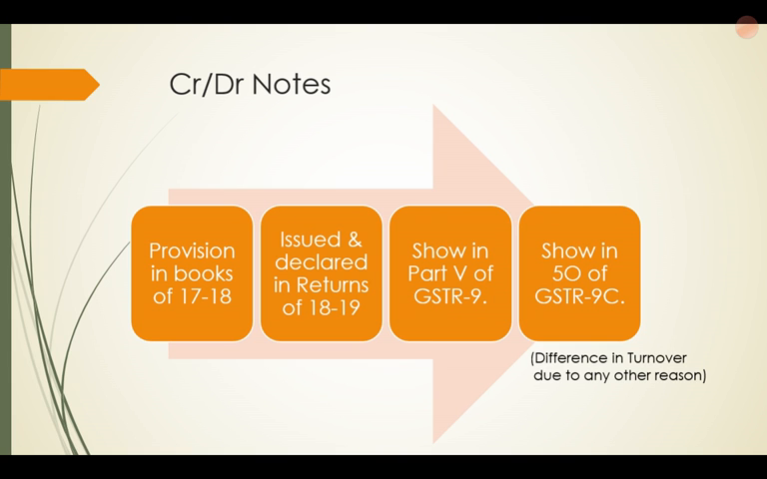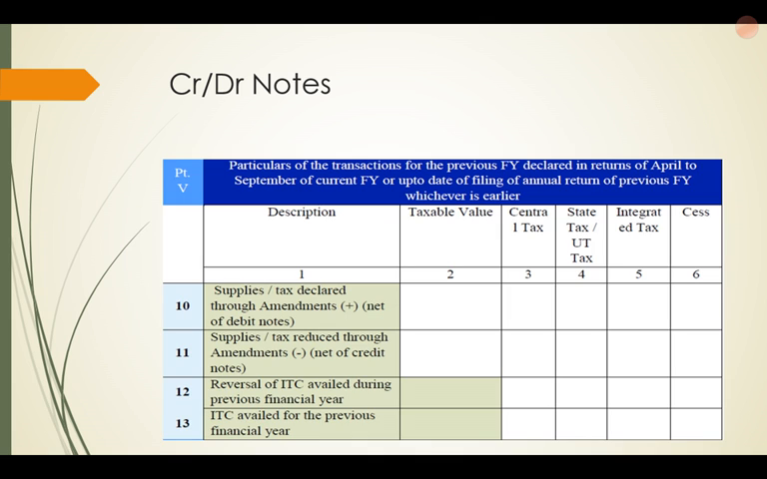So for credit or debit notes, if the provision has been made in the books of account of 17-18 and they have been issued and declared in returns of 18-19, you have to show these in part 5 of GSTR 9, and you have to show that in 5.0 of GSTR 9C or the audit report. This item 5.0 is relating to difference in turnover due to any other reason. So that is how the credit or the debit notes which were provided for in 17-18 but were shown in returns of 18-19 have to be shown in this table.